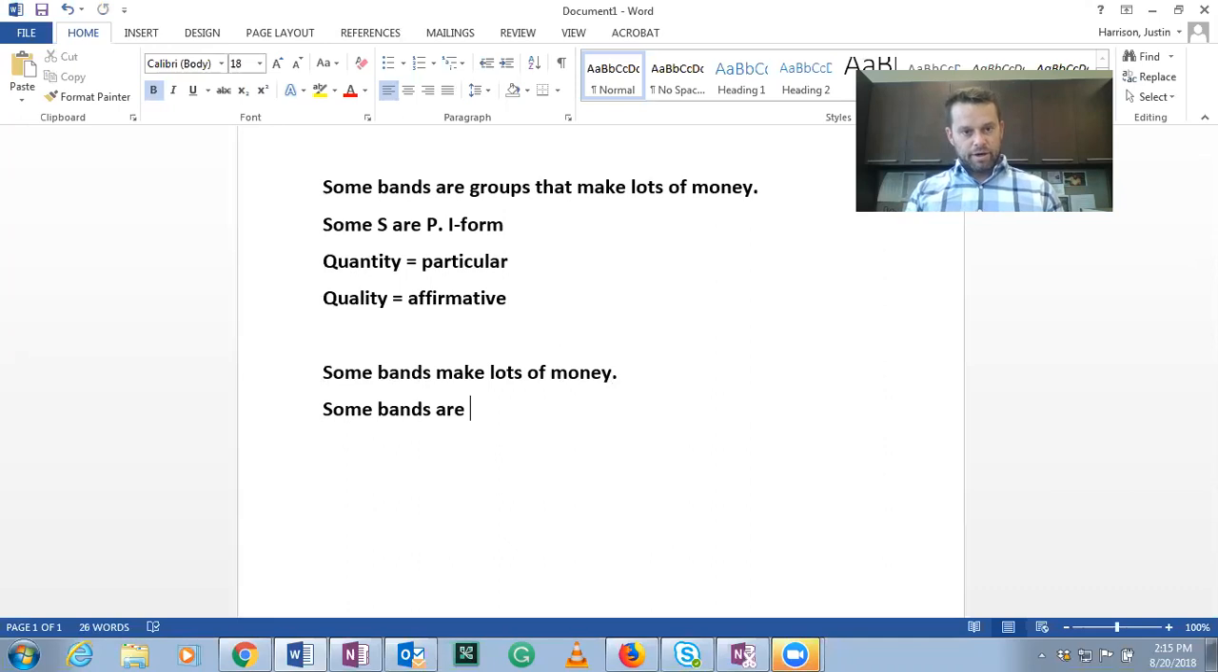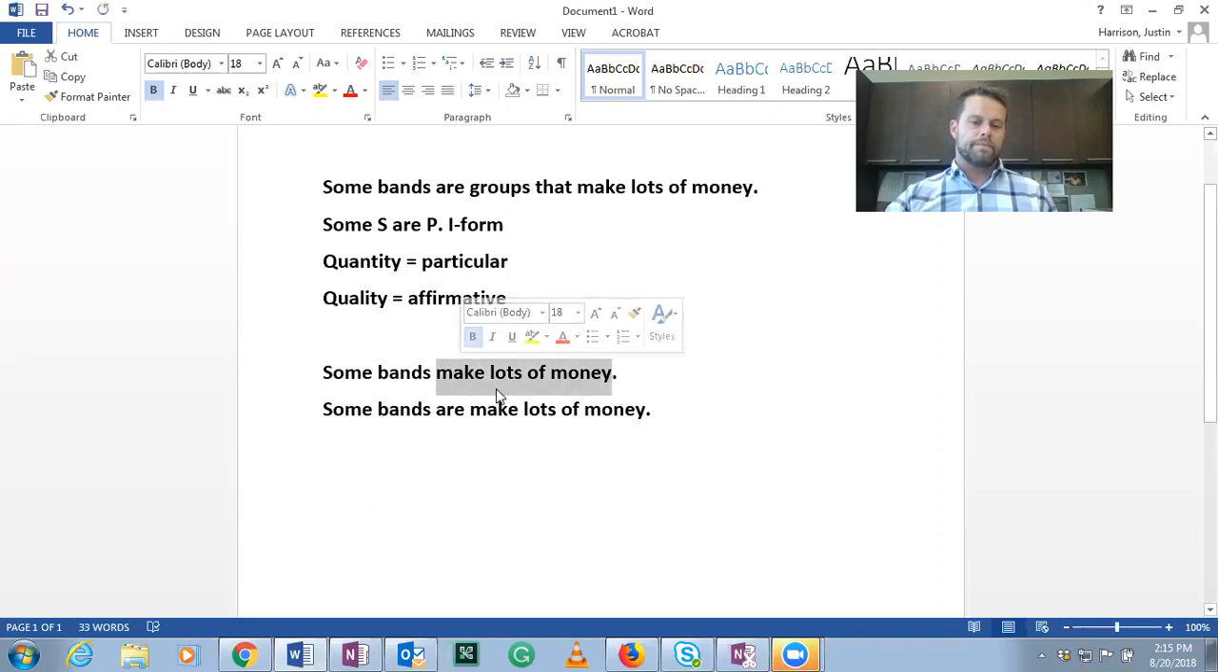So some bands are make lots of money. Wait, that doesn't sound right, right? Some bands are make lots of money. Well, that can't be right. In cases where you don't have a categorical form, you can actually usually add the subject term, but sometimes you want to change it up just so that you're not too rote. But anyway, what you need to do is add a noun to the predicate class.